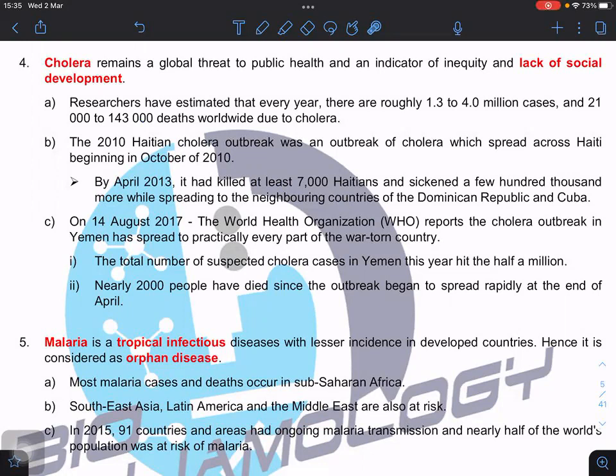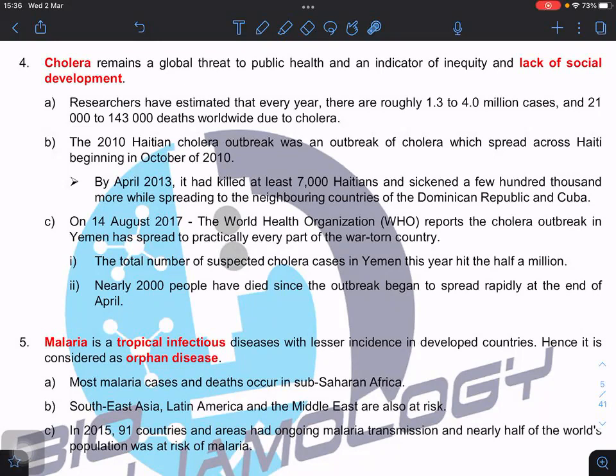And you can see that in 2017, there was an outbreak of cholera in Yemen due to the war. So when war or natural disaster takes place, they destroy those factories or plants that provide the clean water supply.